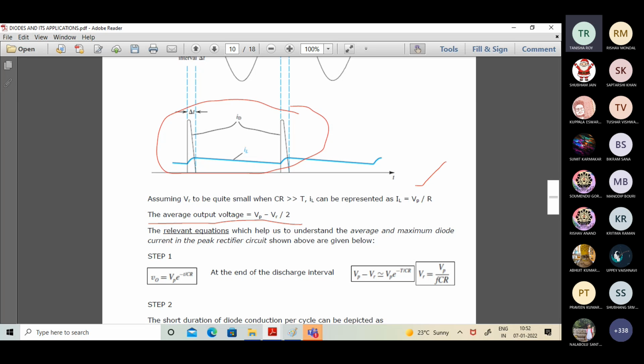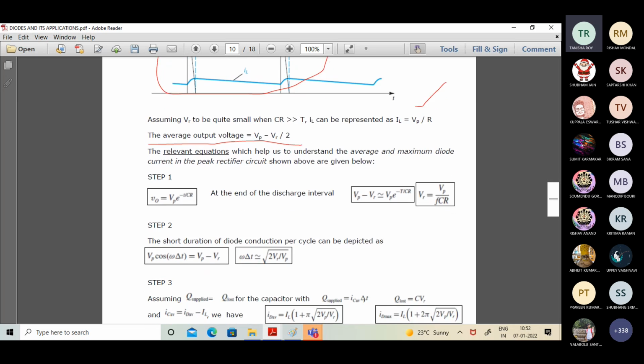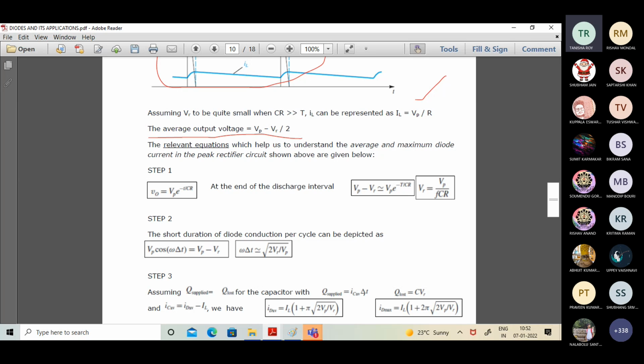That's also fine. Now coming to the equations, I'm not going to get through all the equations. I'm going to discuss mainly step 1, because this is the part that we are interested in for basic electronics. That's it. Now, if you look at the output waveform, how should it work out? It should work out like V0 is equal to Vp e to the power minus T by CR. It indicates an exponential discharge.